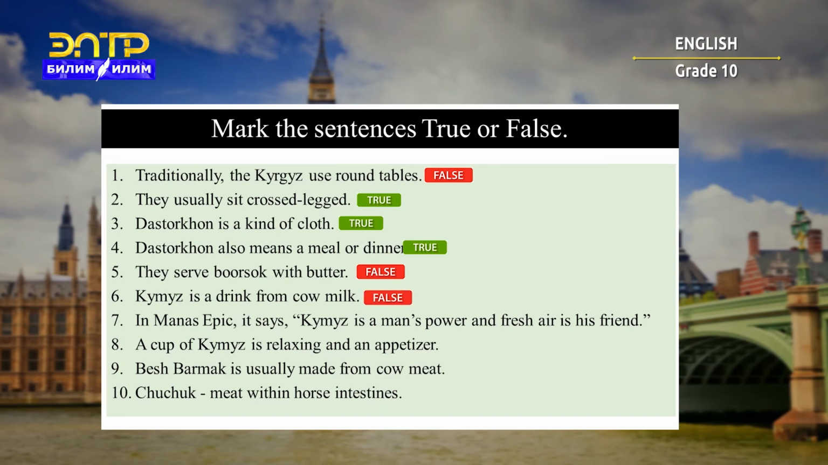No, false. In Manas epic, it says, kumuz is a man's power and fresh air is his friend. That's false. A cup of kumuz is relaxing and an appetizer. That's true. Beshbarmak is usually made from cow meat. That's false. Chuchuk is meat within horse intestines. True.